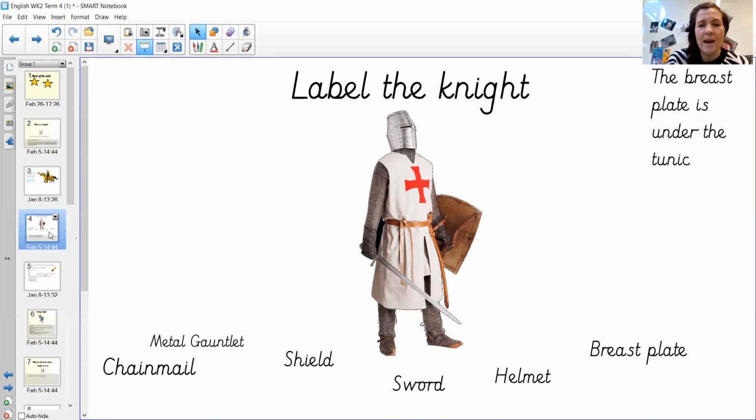And then what we're going to do now is I've got this knight here and we're going to do some labelling together. And so it's a bit of a game really, because what I'm going to do is I'm going to give you some time. You can pause me in a moment to have a look at some of the words underneath this knight and then have a think where you would put that word around the knight.